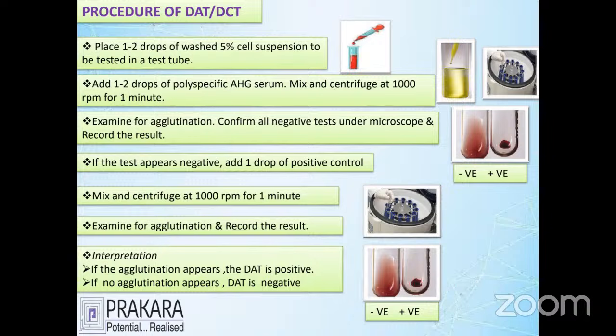If agglutination is present, directly write the report as direct positive. If the result is negative, centrifuge and finally add positive control cells to confirm again whether it reacts or not. If it reacts, your reagent is good, and you can write the report as negative. Okay. So the positive and negative reports are confirmed properly after the control testing is done, to say truly positive or truly negative.